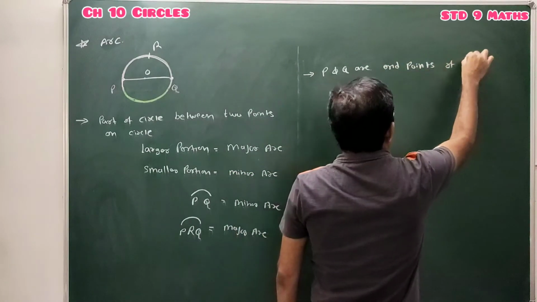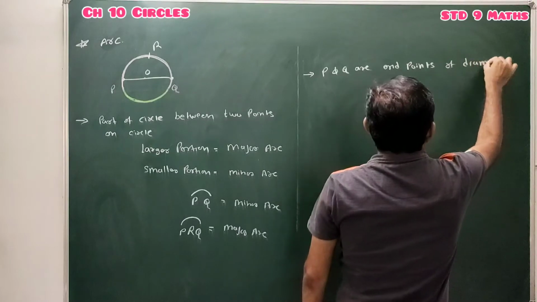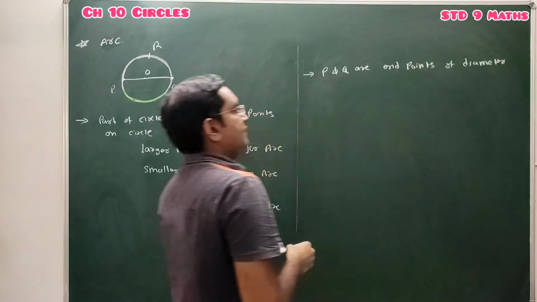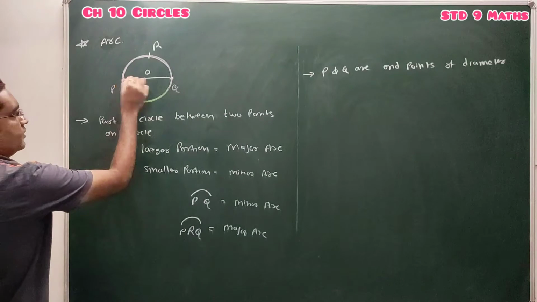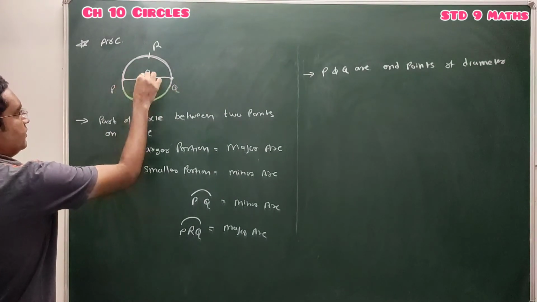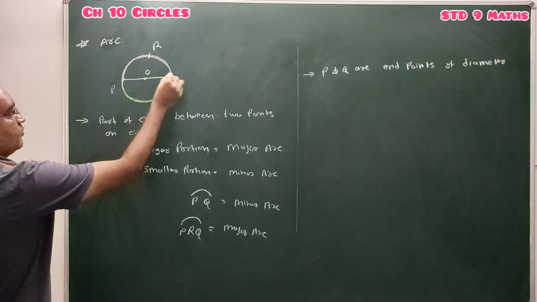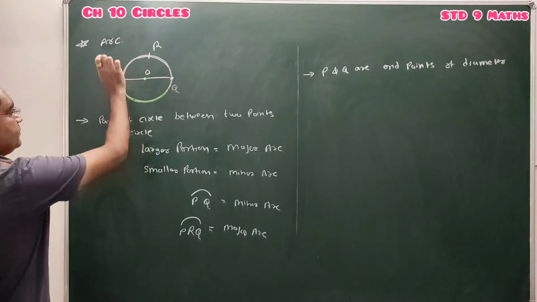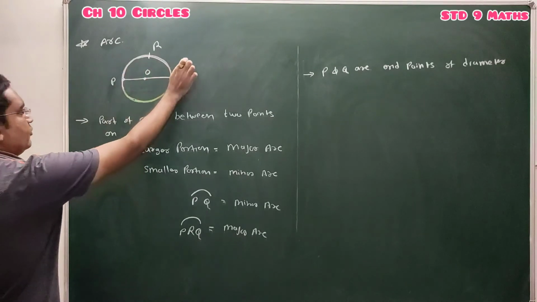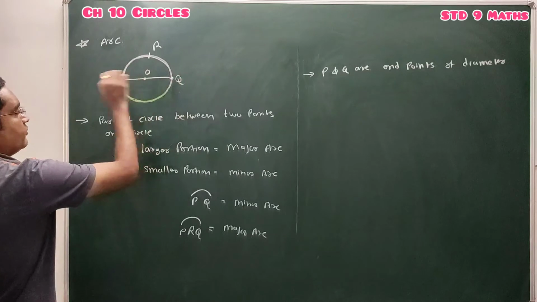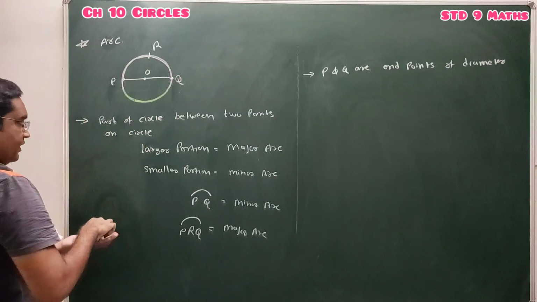Now again, what is diameter? Diameter is the chord of the circle, you can say the longest chord of the circle, passing through the center of the circle. So if P and Q are the end points of the diameter, these two portions are equal.